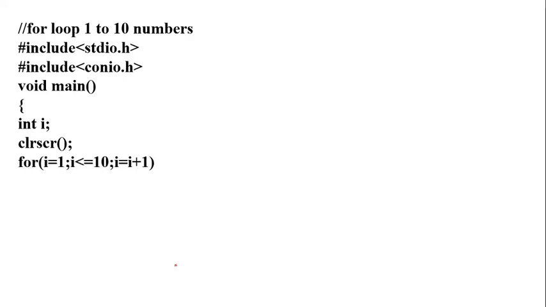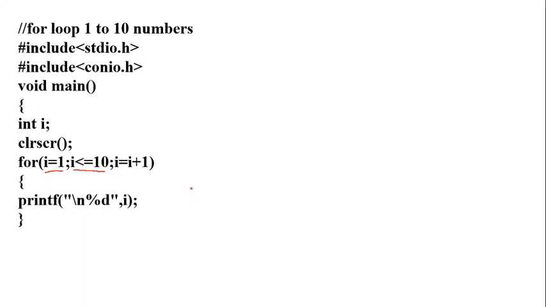Now this is the loop, you see. For loop, what is my initial value? 1. Very good. And at what value does it terminate? If I is less than or equal to 10, it executes the block. If this condition fails, it will come outside of the block. For every iteration, I value will be incremented by 1, that is I equal to I plus 1.